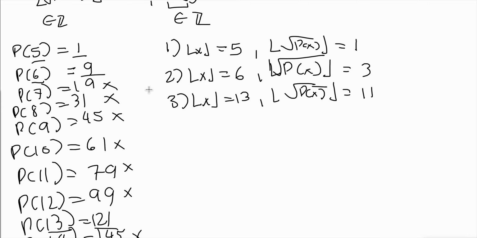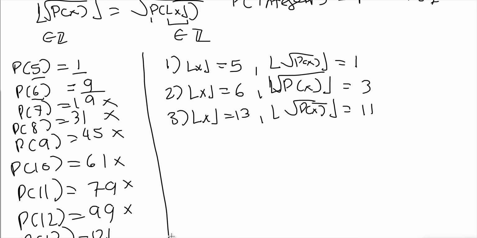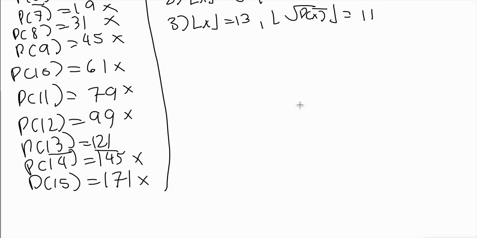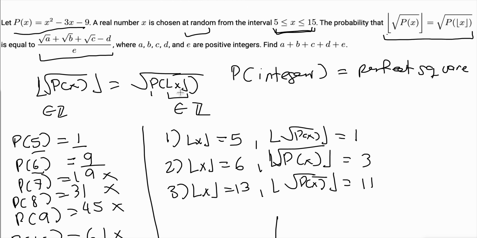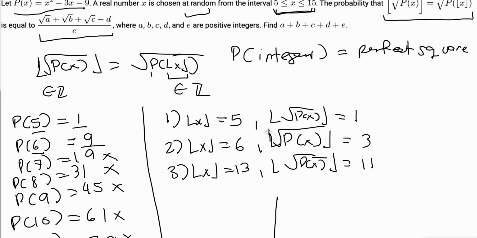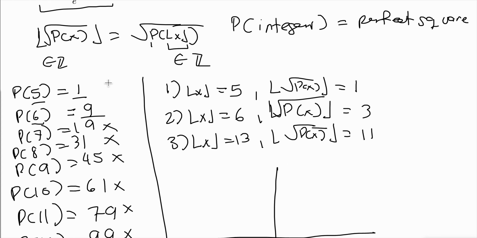Let's go case by case, and I'll draw a line here. First, I think it's helpful to get an understanding of what this p of x function is. So before we actually get into the cases, let's draw what this p of x function is, because drawing this is going to help us a lot here. Let's just assume x equals 0. If x equals 0, we get 0 minus 9, so that gives us negative 9. P of 1 is 1 minus 3 is negative 2, and negative 2 minus 9 is negative 11.